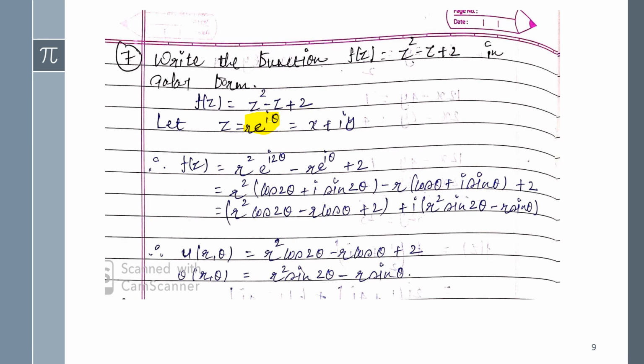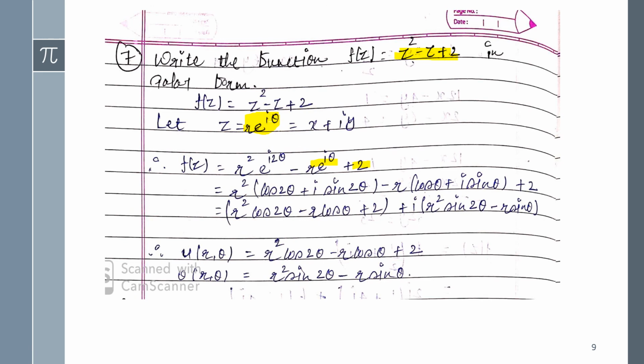Now z² is this one whole squared, so that will be r² e^(i2θ), minus z. Observe this one also, guys: minus z, and z is r e^(iθ), plus 2. I have written it here. Now e^(i2θ) is cis 2θ, we can call it like this.